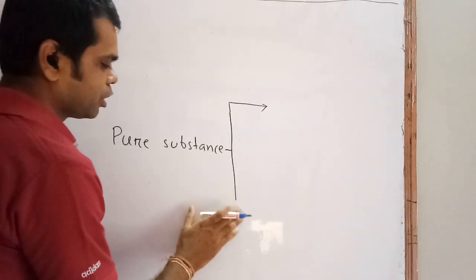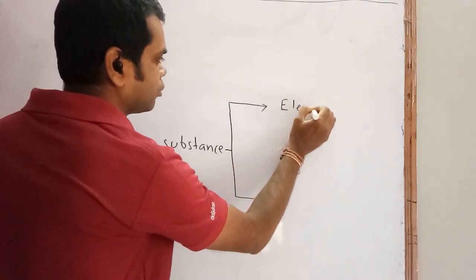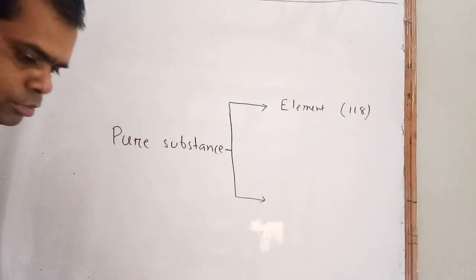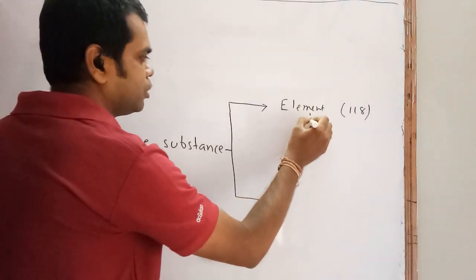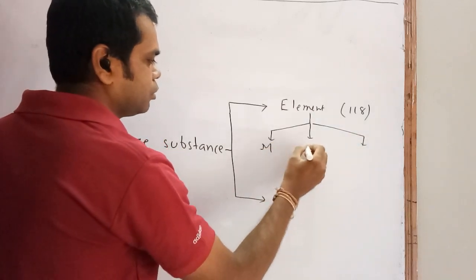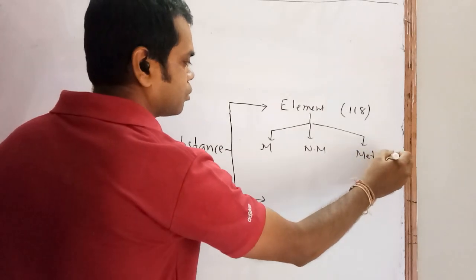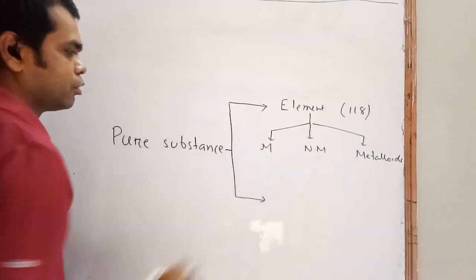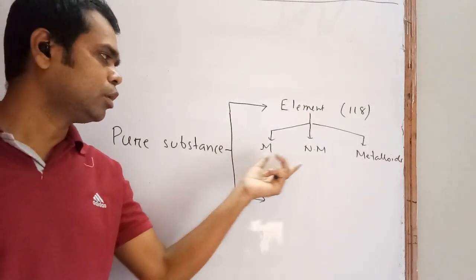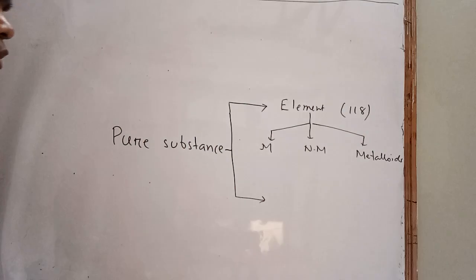Pure substance is divided into two parts. One is your element. There are 118 elements. Out of these, there are three categories: metal, non-metal, and metalloids. Metal remains on the left hand side of the periodic table, non-metal remains on the right hand side of the periodic table, and metalloids are in between them; these are also called semi-metals.